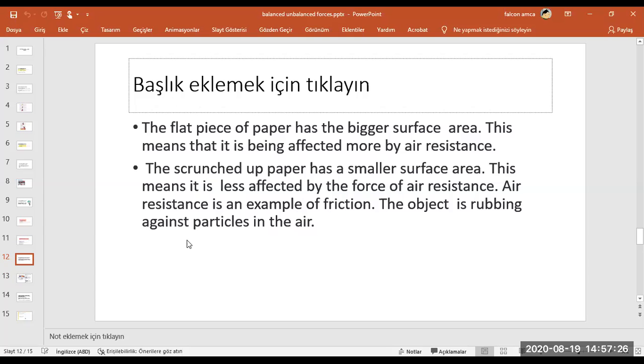Did you understand what scrunched up paper is? Did you understand what it means? Flat paper like A4. You are writing. Yes. And scrunched up paper. Did you understand it? No, I don't know scrunched up paper. Yes. I must show its picture to you. Okay. Let's see. Wait a minute.